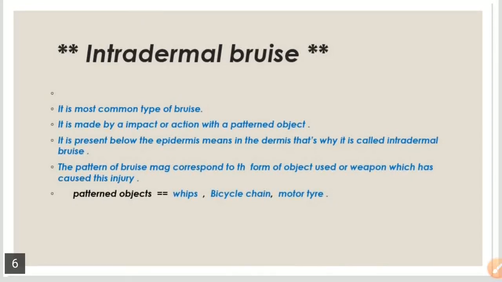And these bruises always take the shape or form of the object. For example, if a bicycle chain, motor tire, or any other instrument like a belt is used on the body to cause injury, either for the purpose of beating someone or killing someone, then after the impact the bruise always takes the shape or form of the instrument which was used to cause the injury.